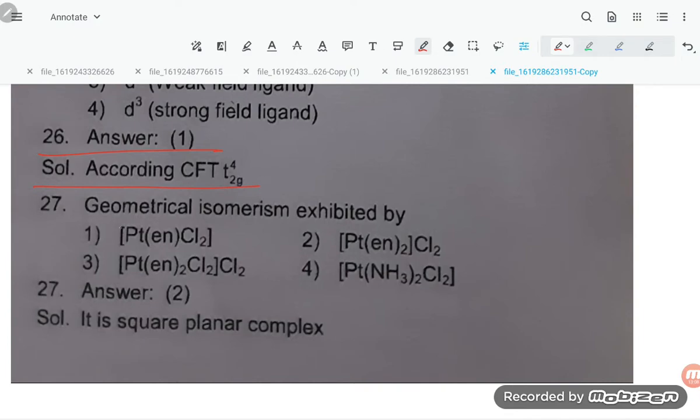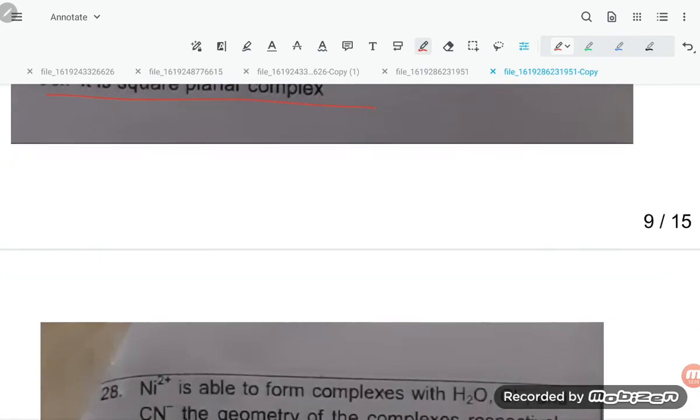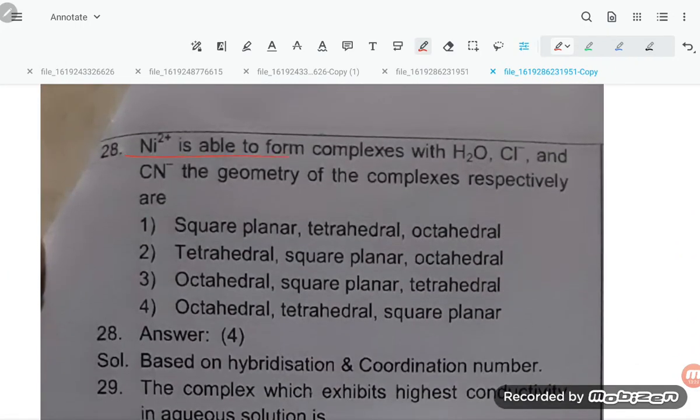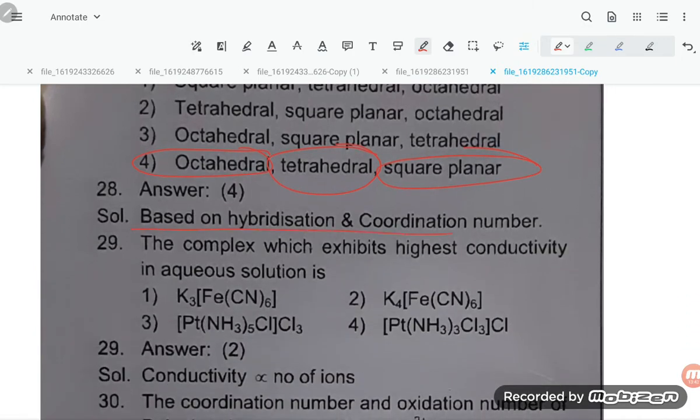t2g4 will be there. Geometrical isomerism is exhibited by [Pt(en)2Cl2]. It is square planar, so option number 2 is correct. Ni2+ is able to form complexes with H2O, Cl- and CN-. The geometry of the complexes respectively is octahedral with H2O, tetrahedral with Cl-, and square planar with cyanide, based on the hybridization and coordination number.